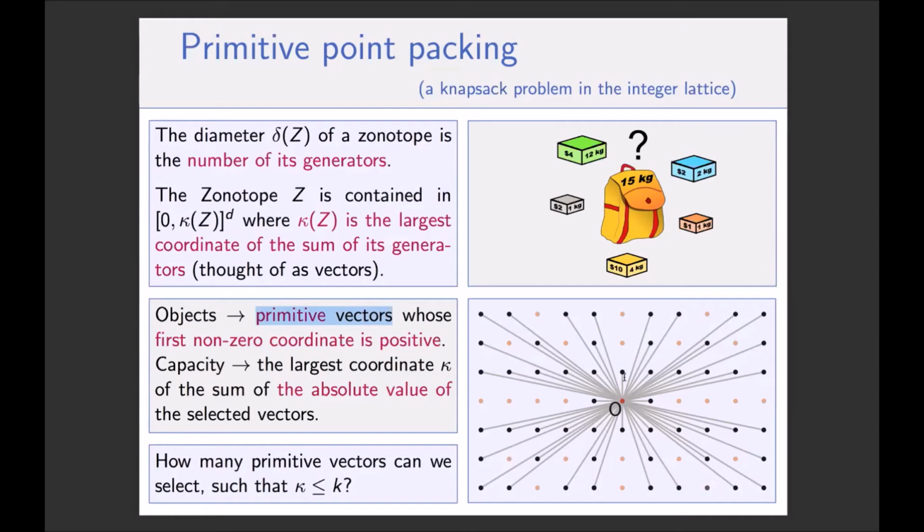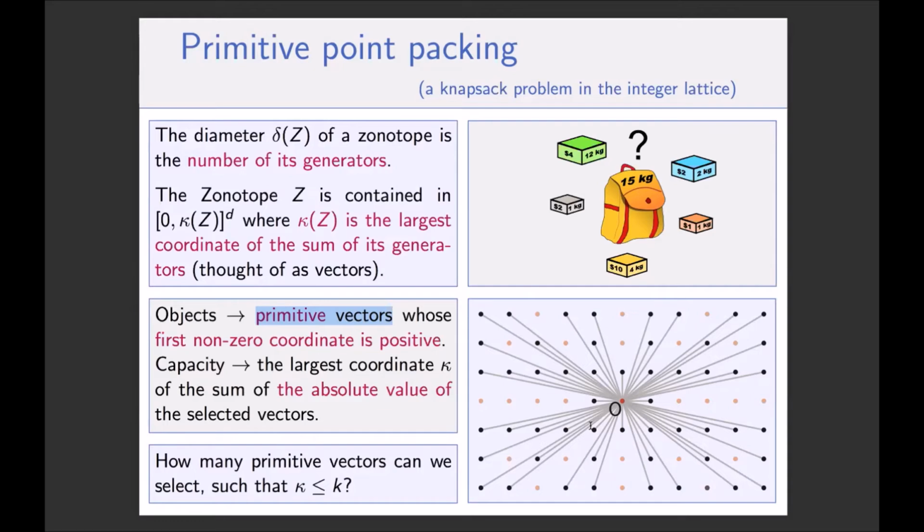And the other thing you can do is to say, I don't want a generator and its opposite, because they would be collinear. So I can allow myself to only consider half of the primitive vectors in the integer lattice.